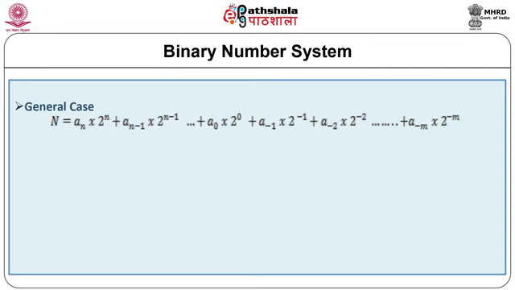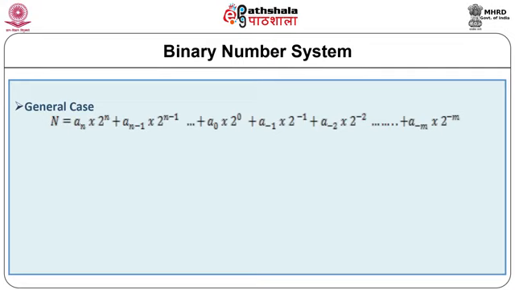It is possible to generalize the concept of binary number as the sum of unspecified binary coefficients weighted by position, and is given by n is equal to summation of ai into 2 raised to i, which is also given in expanded form as an 2 raised to n plus a n minus 1 2 raised to n minus 1 plus dash dash dash dash plus a1 2 raised to 1 plus a0 2 raised to 0.